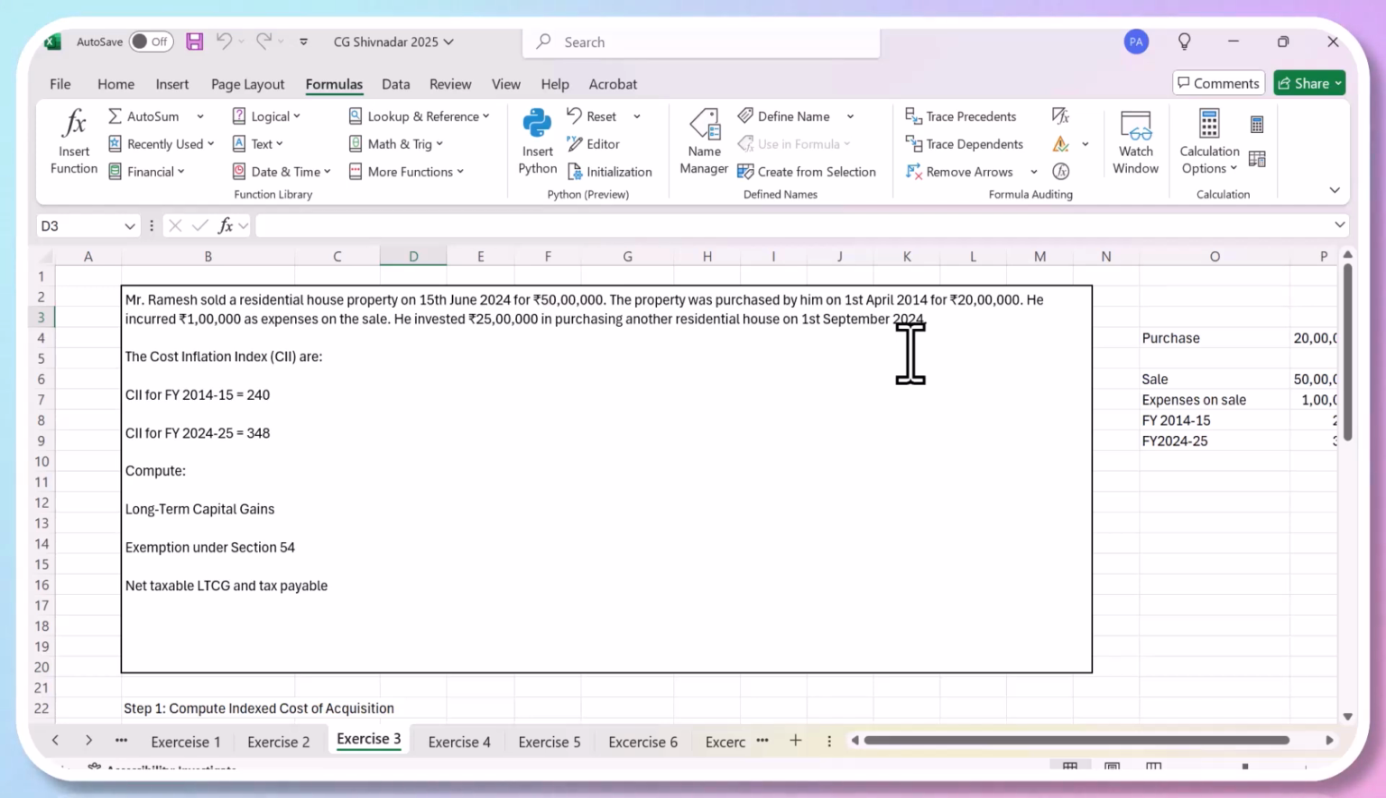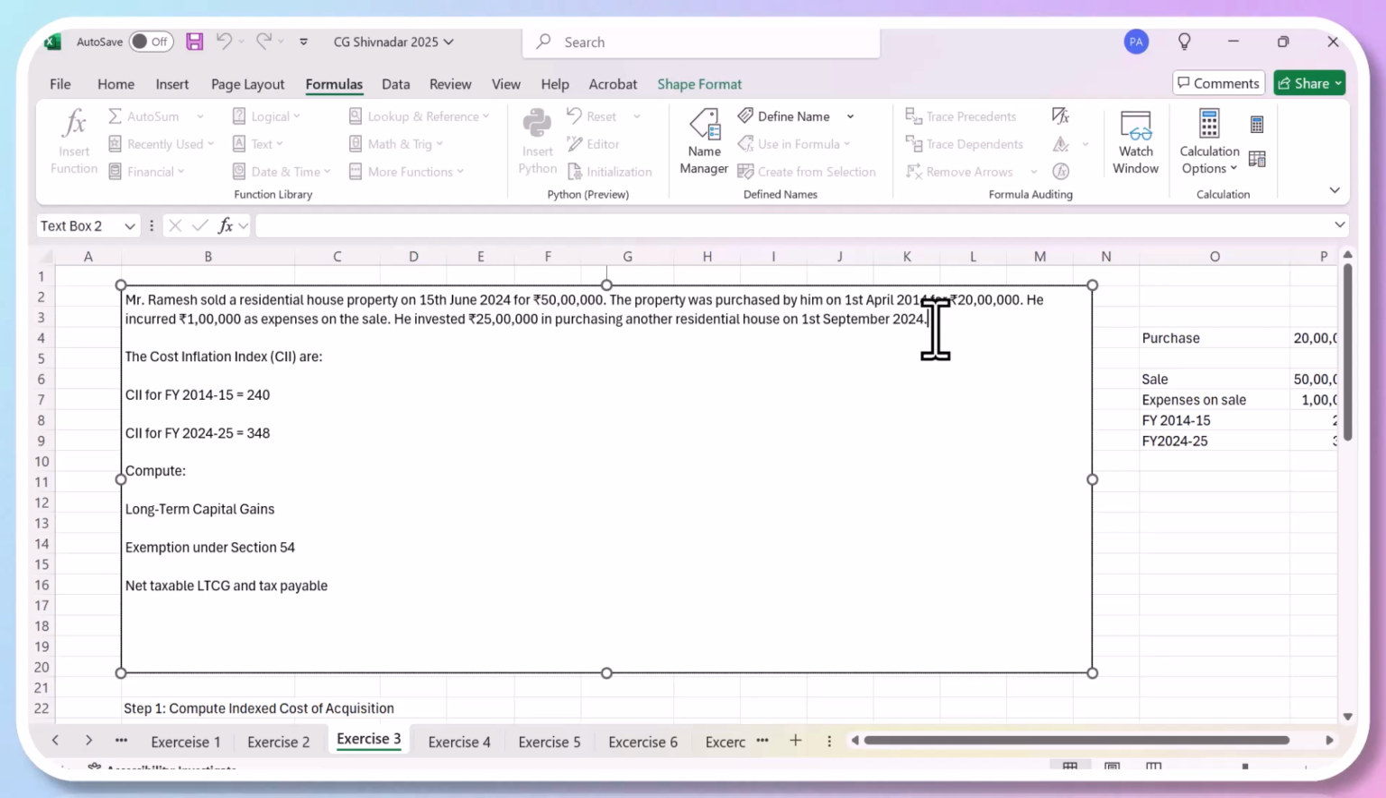2 years. So if you look back on the first slide, if you're selling an asset after 2 years, you're entitled for indexation benefit. So he has incurred another 1 lakh rupees in expenses on sale. Okay, and then another question is given that he has invested 25 lakhs in purchasing another residential house on 1st of April 2024. So we will understand what does it mean.